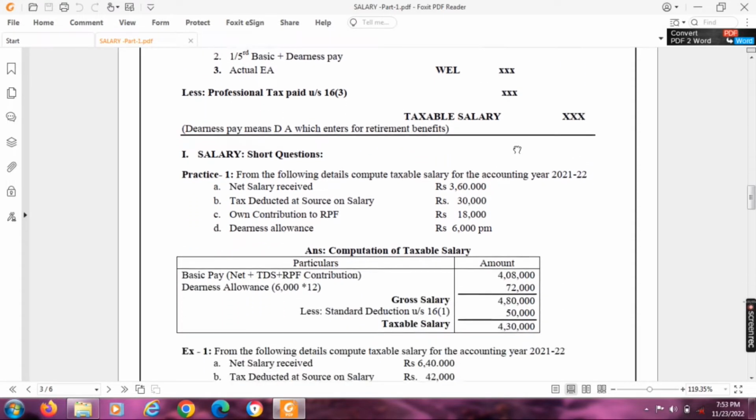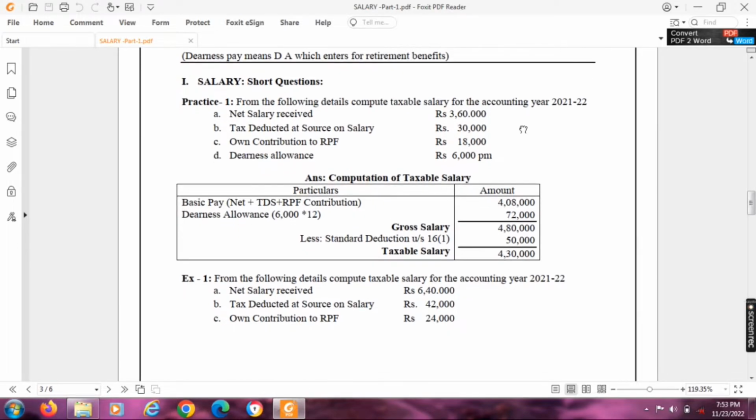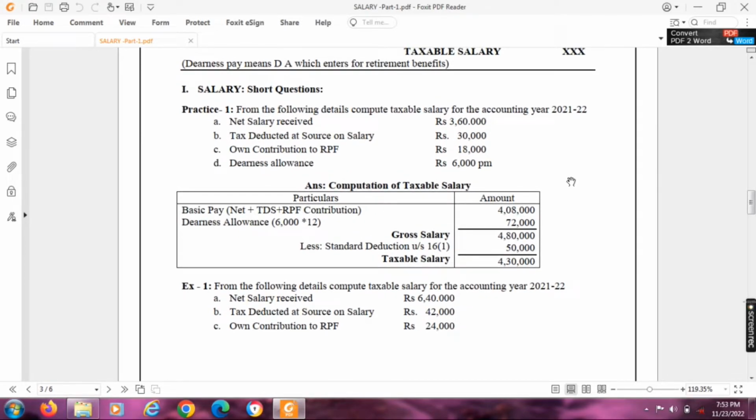I would like to take one practice problem. From the following details, compute taxable salary for the accounting year 21-22. Net salary received 3,60,000. Tax deducted at source on salary 30,000. Own contribution to RPF 18,000. DA allowance 6,000. Only 4 pieces of information are there. How to compute the taxable salary?